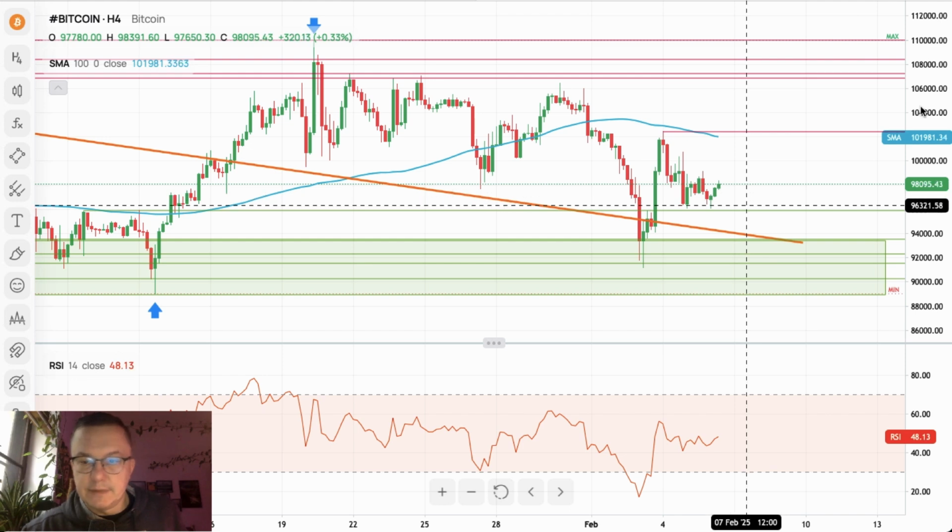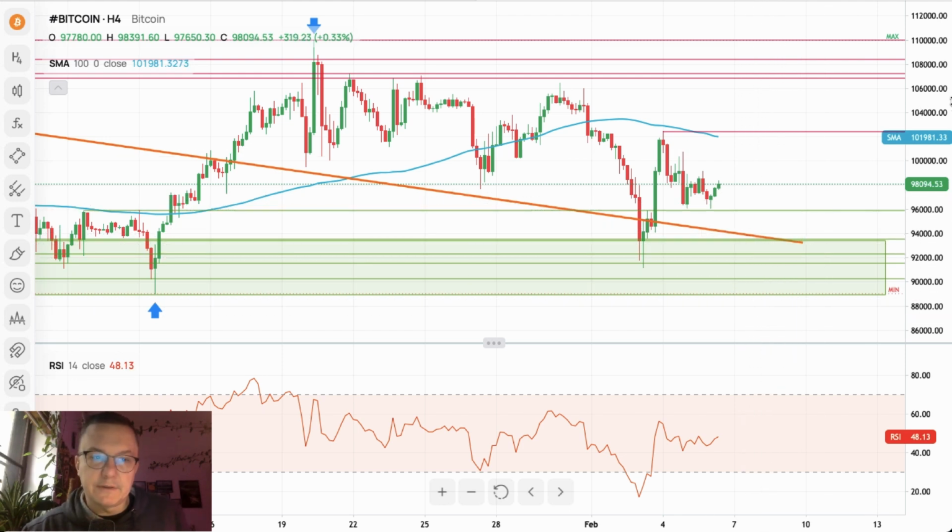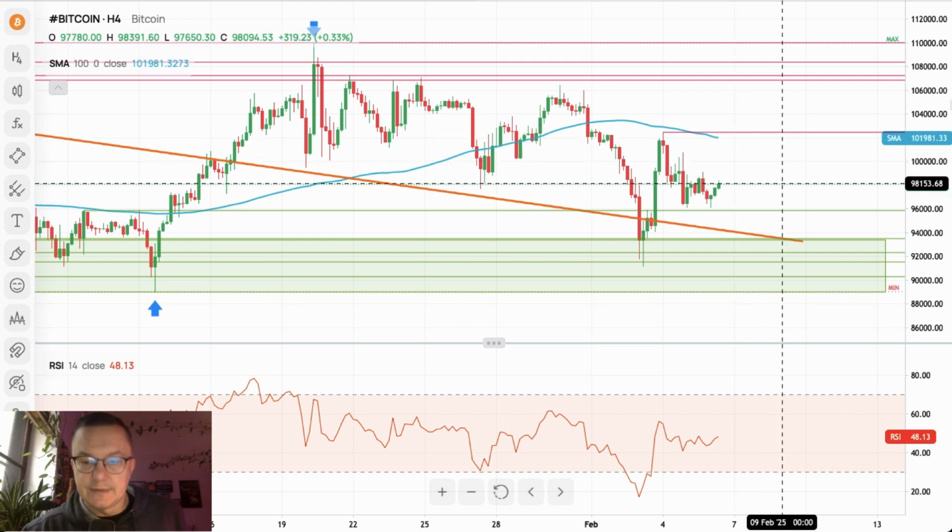Please remember that any breakout below this demand zone is very, very bearish, with the potential target even at $80,000. That's everything from me for today.